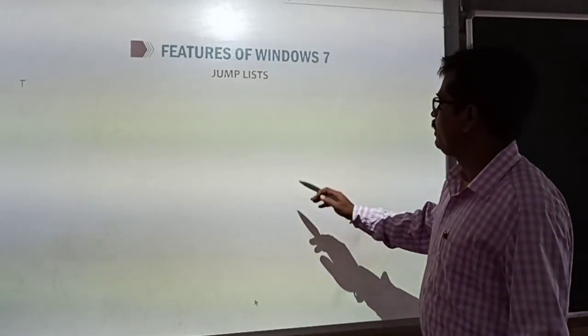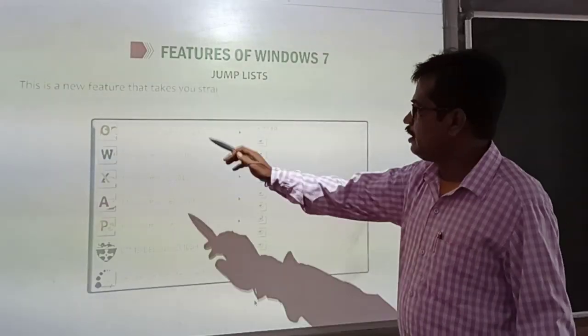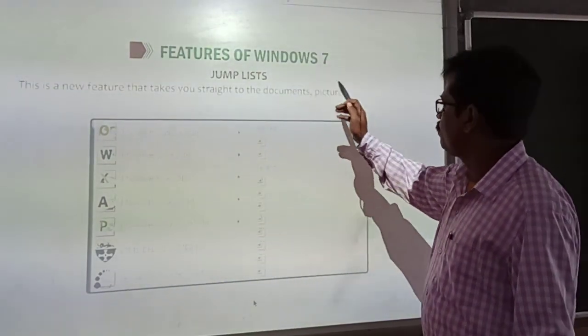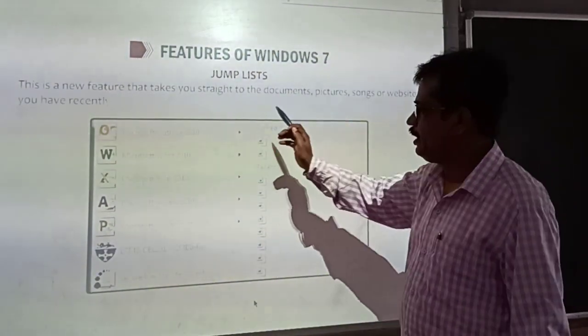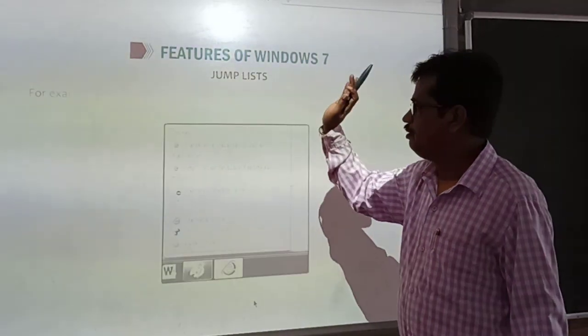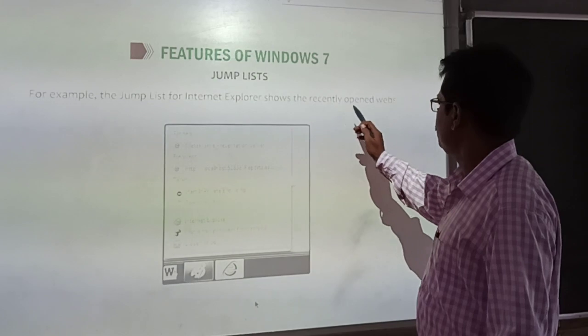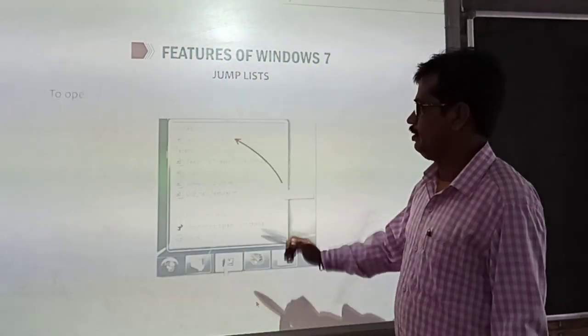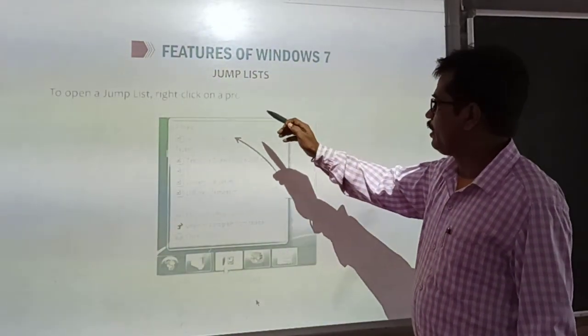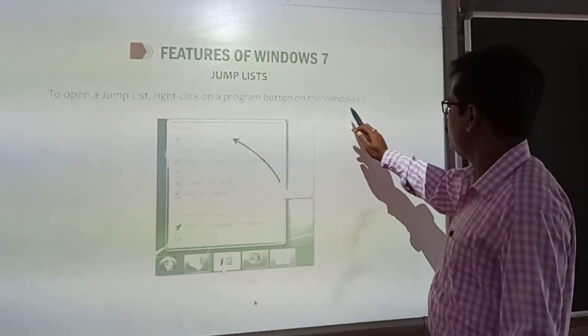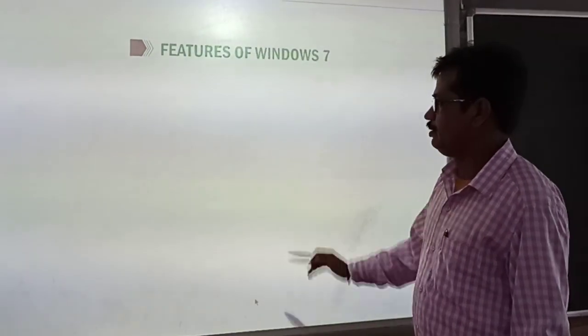Now next is the jump list. This is a new feature that takes you straight to the documents, pictures, songs or websites that you have recently visited. For example, the jump list for Internet Explorer shows the recently opened websites. To open a jump list, right click on a program button on the Windows 7 taskbar.